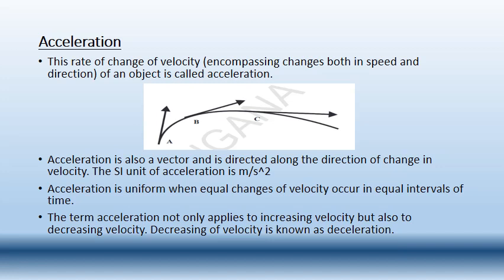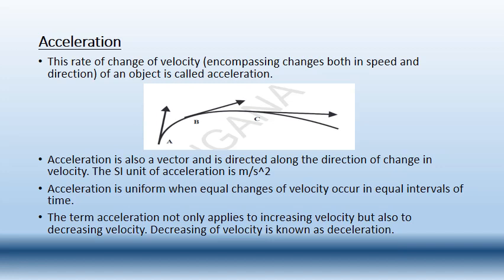At point A it is 30 kilometers per hour, and at the point B it is 35 kilometers per hour. What is the difference? 5 kilometers per hour. Again, you consider point B and point C. At point B the velocity is 35 kilometers per hour, and at the point C it is 40 kilometers per hour. So what is the difference?